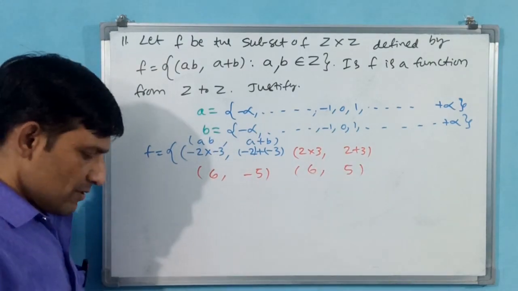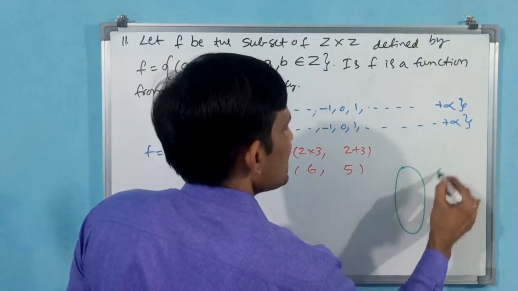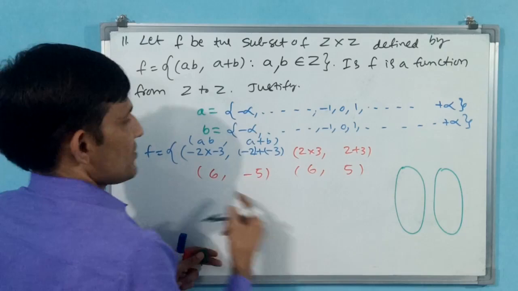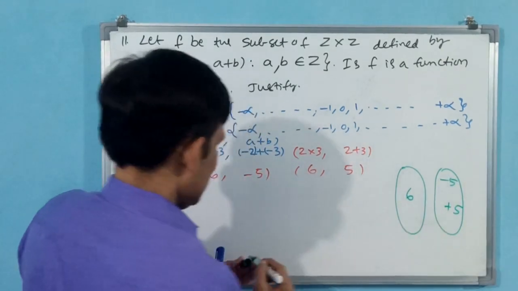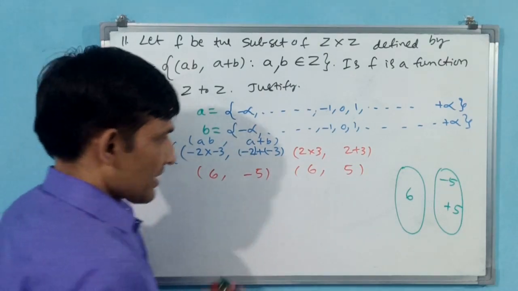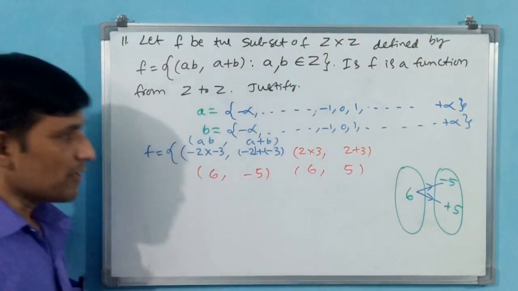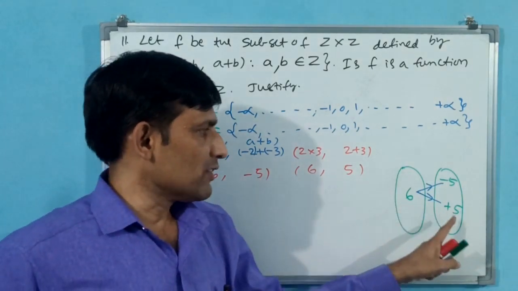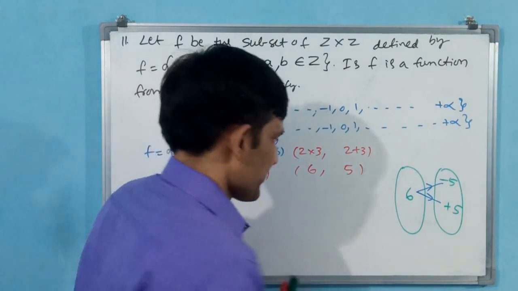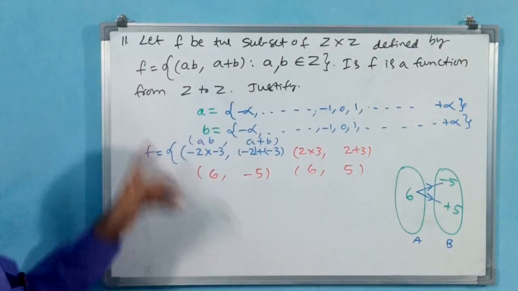Okay. Now, if I make an arrow diagram, 6, minus 5, plus 5. Okay. Now 6 is having relation to minus 5 and plus 5 both. Why? Because one element from A is having two images in B. What is the question?